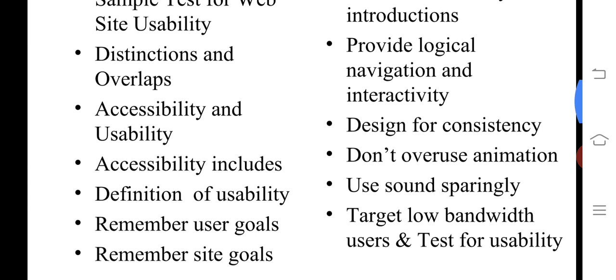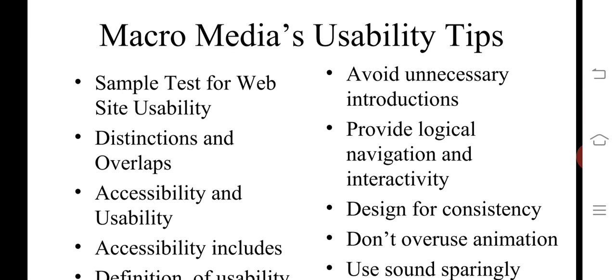Remember user goal, remember site goal, avoid unnecessary instructions, provide logical navigation and interactivity, and design for consistency.